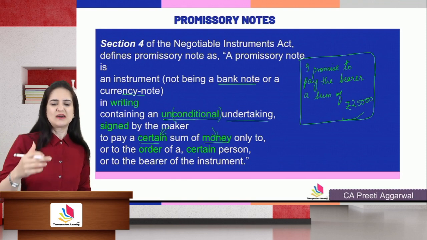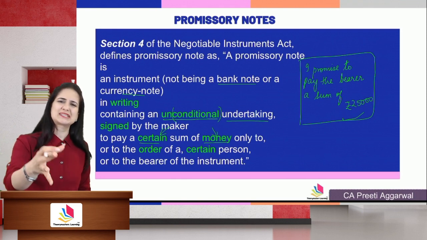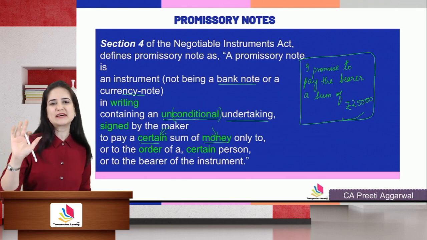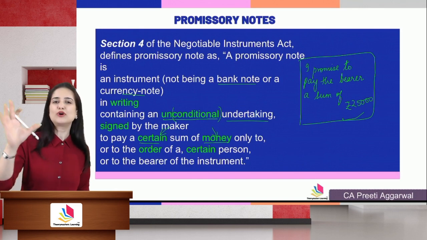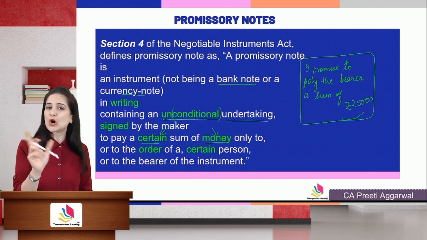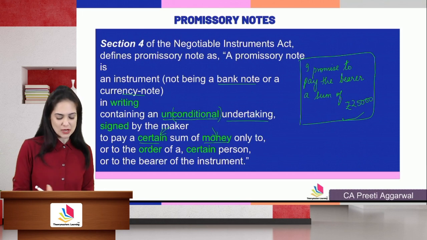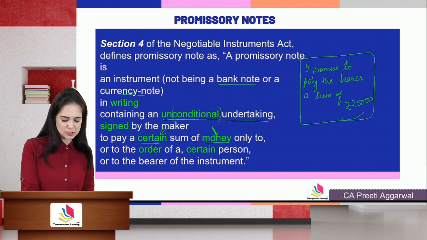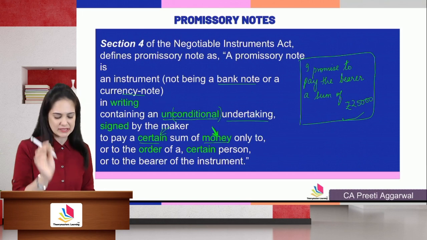You cannot say, I don't have that much cash, except 5,000 in cash, and the rest I will give you a horse. I will give you a horse for the balance. That is not a valid promissory note. You can promise to pay money and money only, nothing in kind.